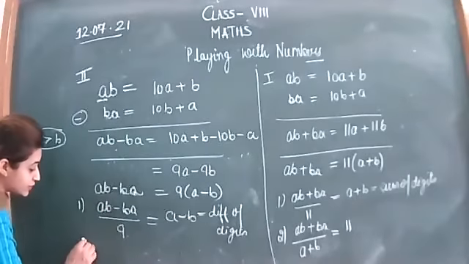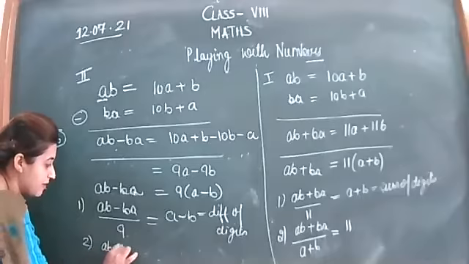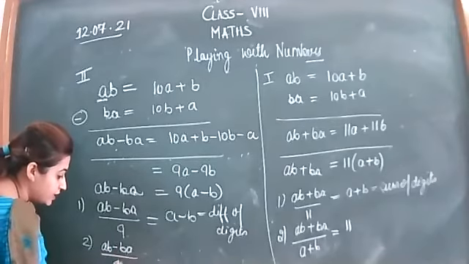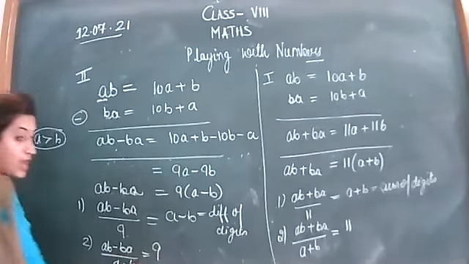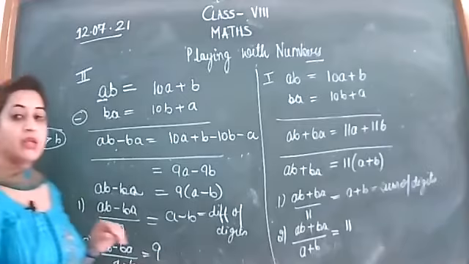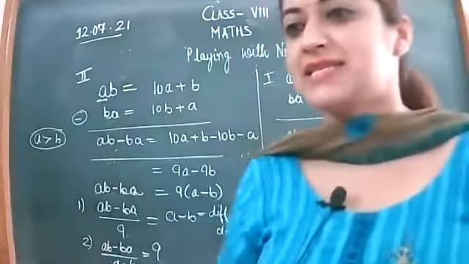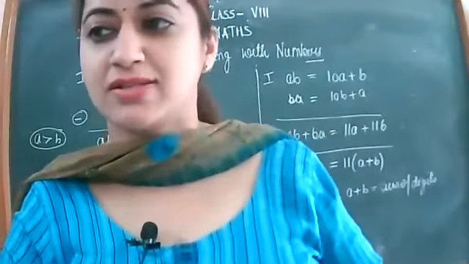Here, the second thing that you will derive is AB minus BA divided by A minus B will give you 9 as the answer.